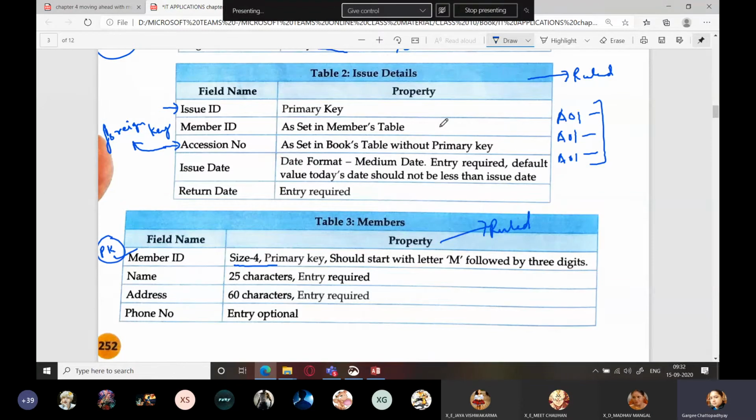Coming to issue details, this member ID has been used here. That means now this member ID acts as a foreign key over here. That is, the same person can issue more than one book.